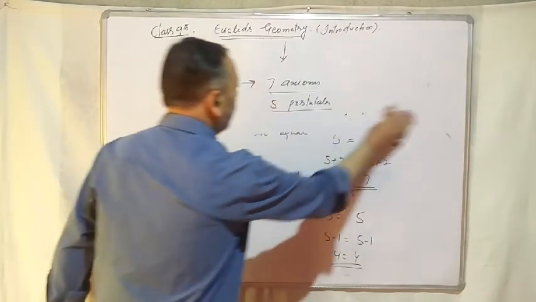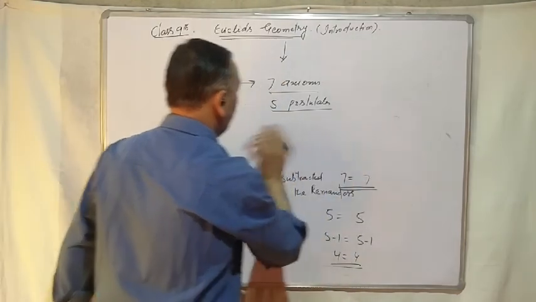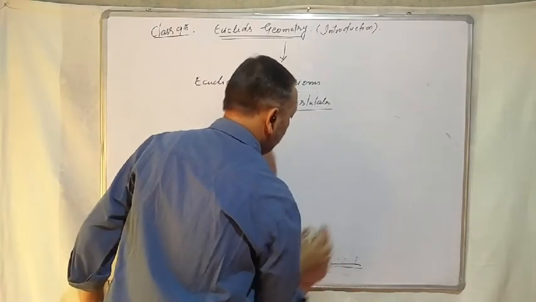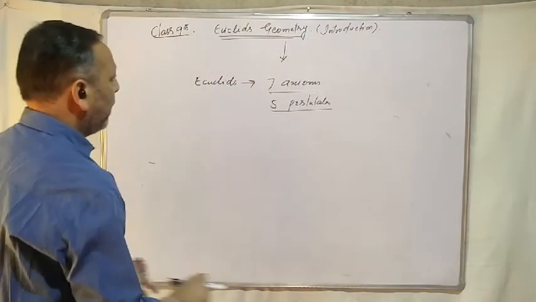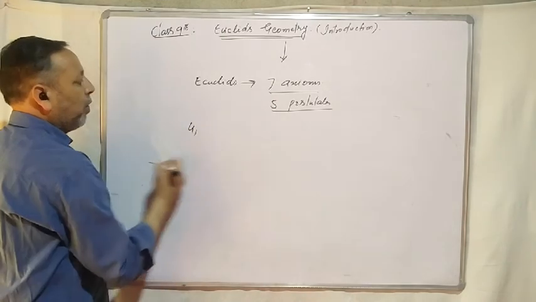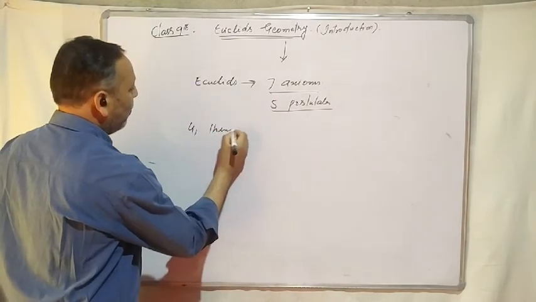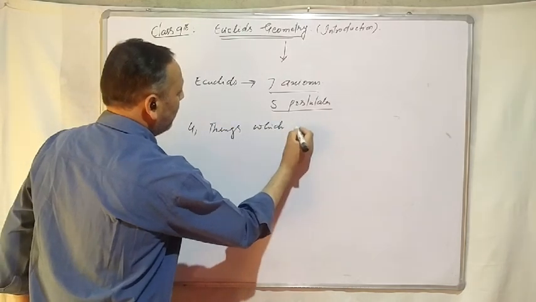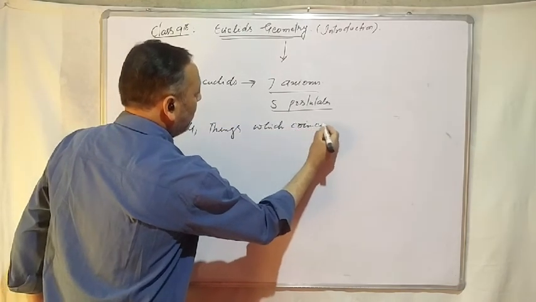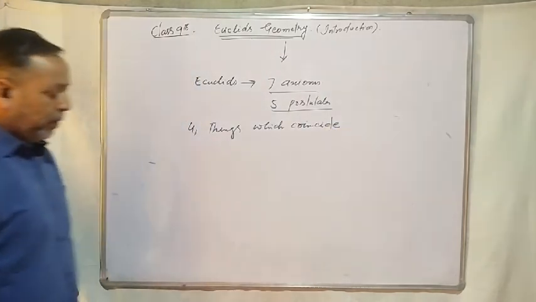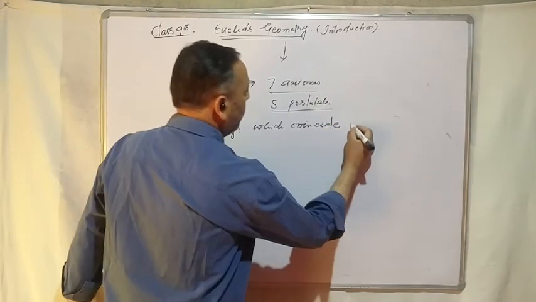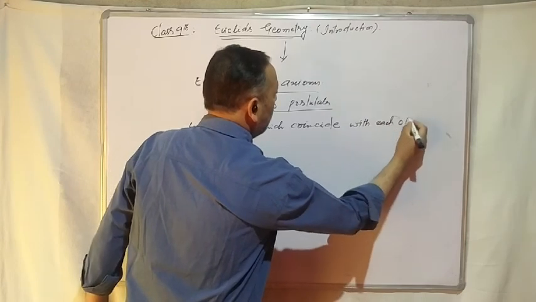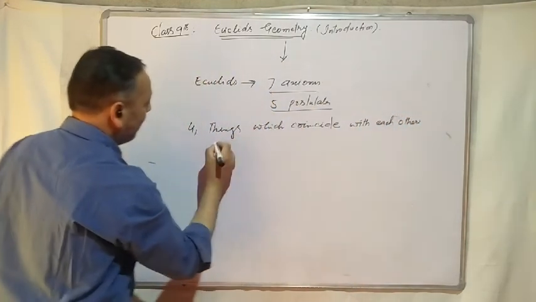It's axiom number 4. Things which coincide with each other are equal.